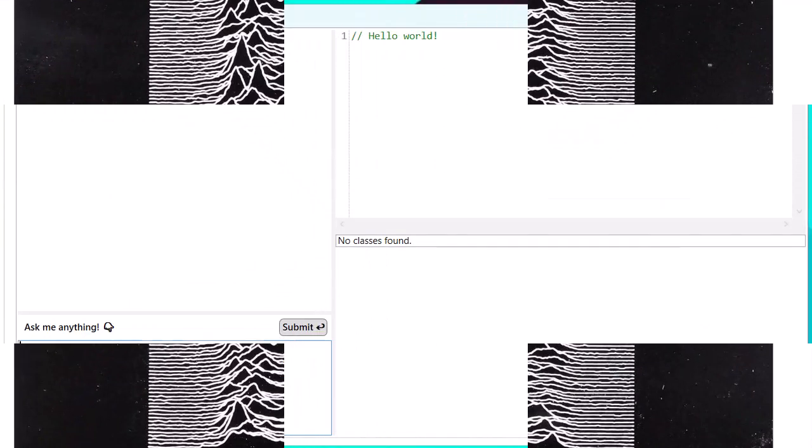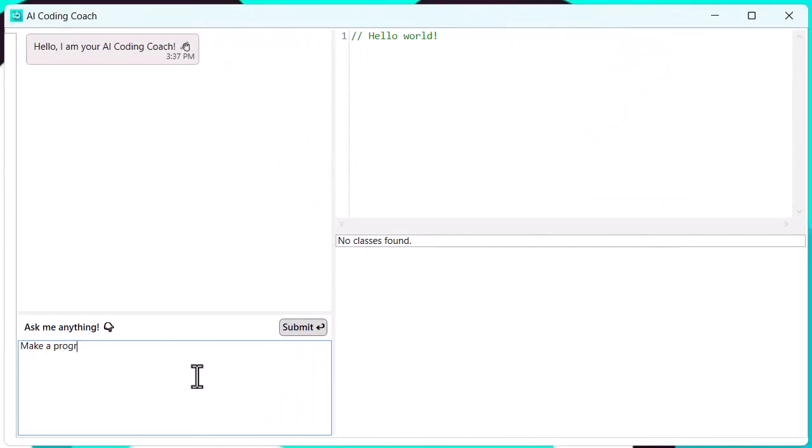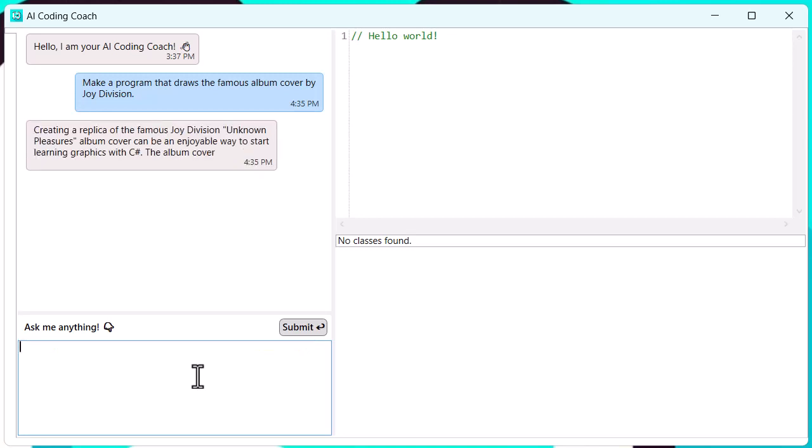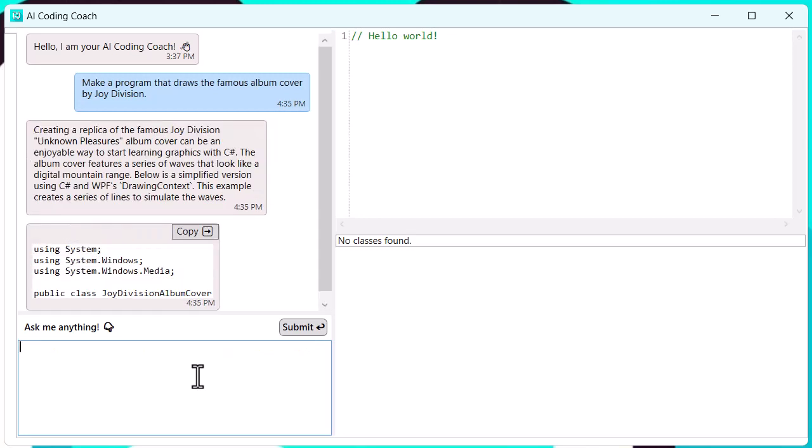The program I am using is called AI Coding Coach. The program provides a user interface to ChatGPT and has a built-in compiler for C# code. The system responds to my rather vague prompt by first providing a bit more detail about what it understands that I'm looking for. Then it starts to generate some code in C#. Note that I've sped up the video. The response from the ChatGPT API is considerably slower.